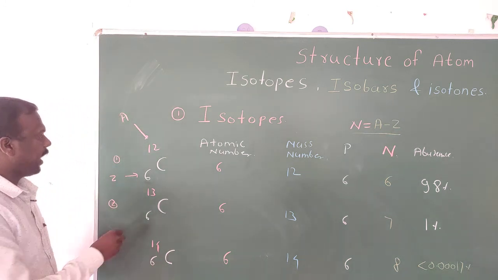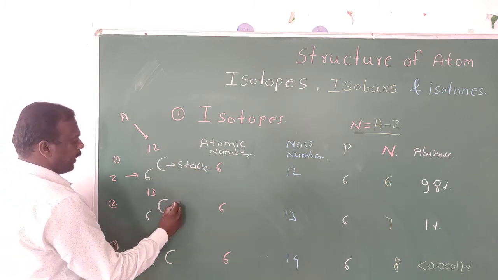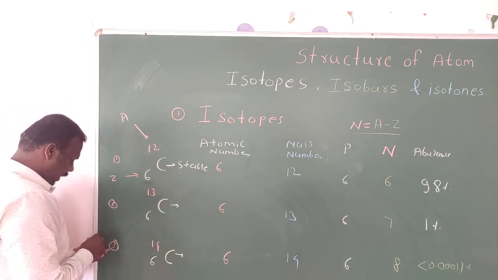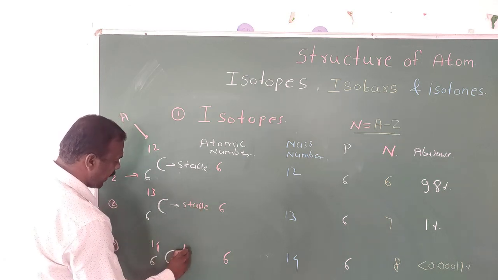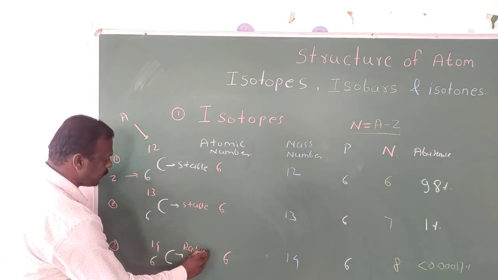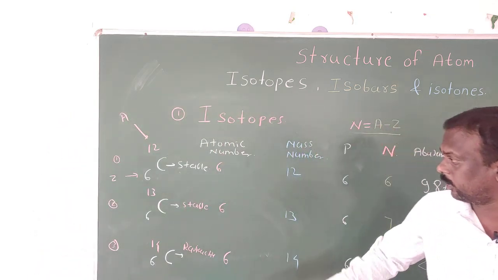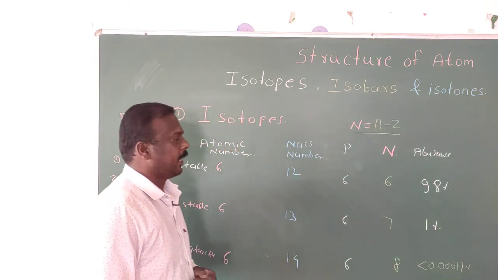Now the first isotope is stable. The second isotope is also stable, and the third isotope is radioactive. Keep in mind, out of these, the first two isotopes are stable and the third isotope is radioactive.